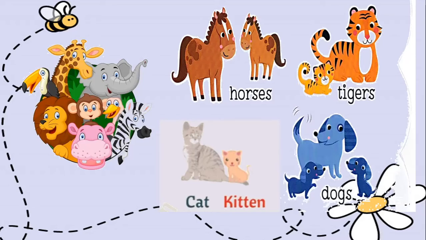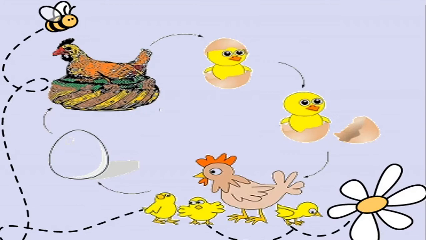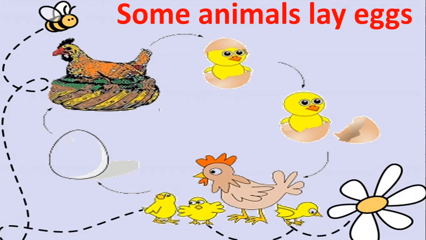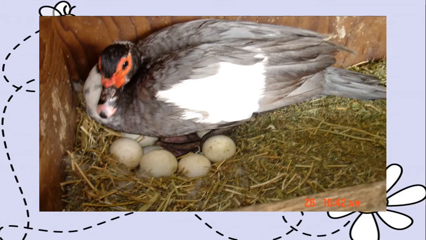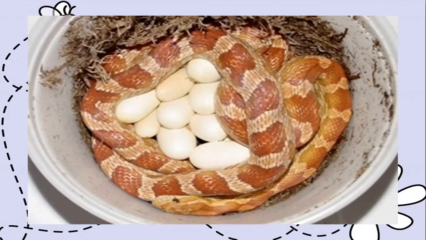Our mummies, they gave direct birth to us. See, this is how a chicken gives birth to its baby. First it lays an egg and then the egg breaks, and from that you have a chicken coming out. The chicken becomes big and the chicken again lays an egg, and again the baby comes out, and the cycle goes on. Okay, children, so some animals, they lay eggs. Look at this animal, it lays eggs, na? Okay, see, this is a bird which has laid eggs. Even snakes, they lay eggs.